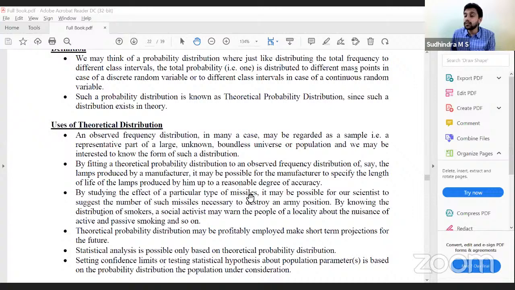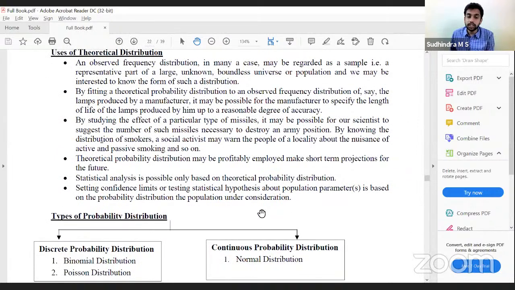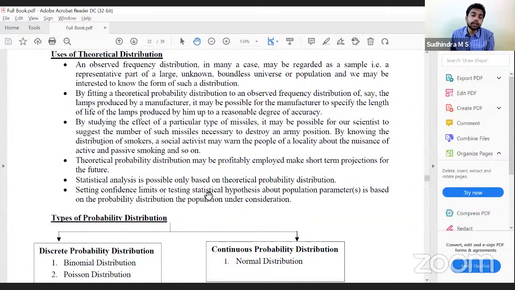Similarly, testing missiles. We cannot test all the missiles. Correct? Therefore, we can use this concept of theoretical probability distribution. Short-term projections can be made, and statistical analysis is possible only based on theoretical probability distribution. Setting confidence limit or testing statistical hypothesis about population parameter is based on probability distribution, the population under consideration.